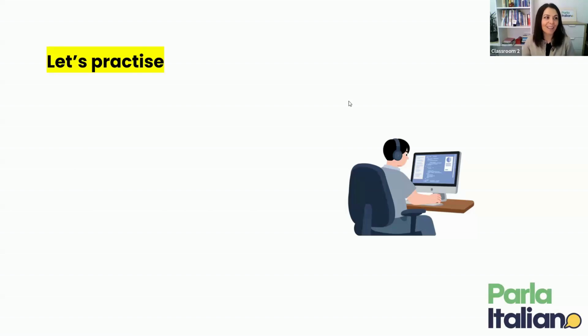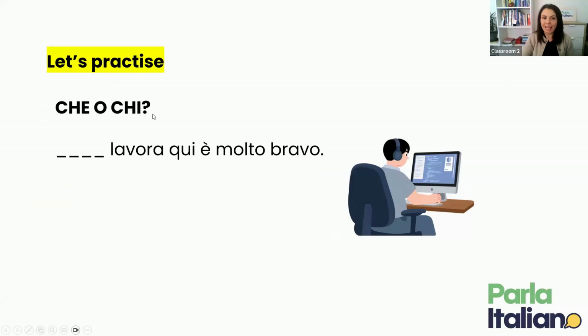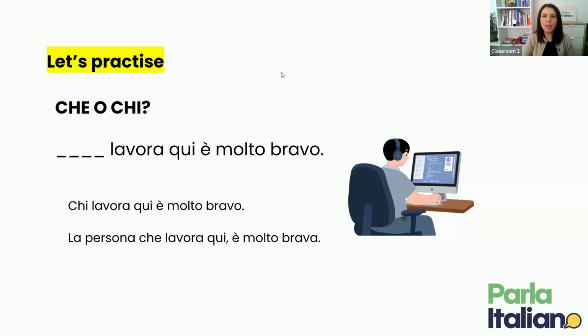Great, let's put this through the test. Let's practice together. So, is it che or chi? Let's have a look at the first sentence. Lavora qui, è molto bravo. Let's use chi to start. Chi lavora qui è molto bravo. This means who works here is very good. Let's replace chi with la persona che and see if it makes sense. La persona che lavora qui è molto brava. The person who works here is very good. Therefore, chi lavora qui is correct.